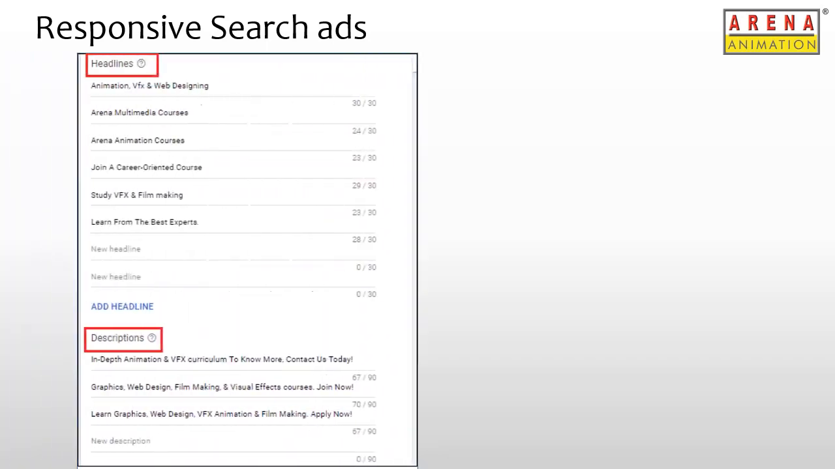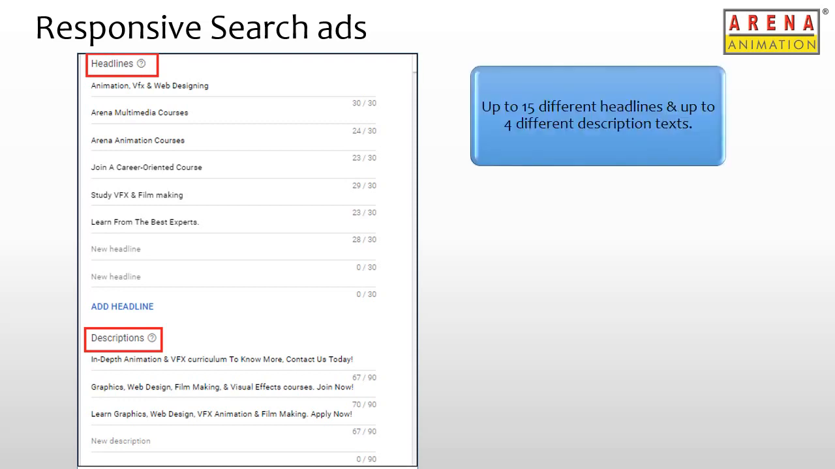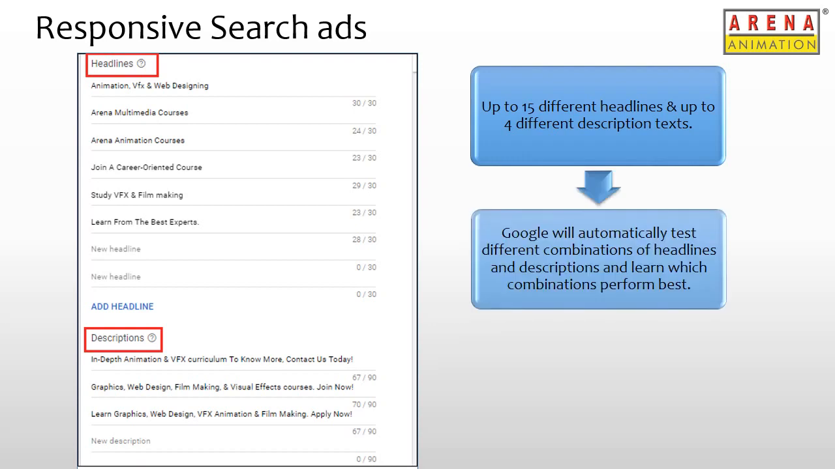Now, let's move on to another type of text ad, that is the responsive search ad. Responsive search ads appear the same as a standard text ad to the user. However, we have the added advantage to add more headlines and description lines than the permissible limit explained earlier. So we can add up to 15 headlines and 4 description texts.